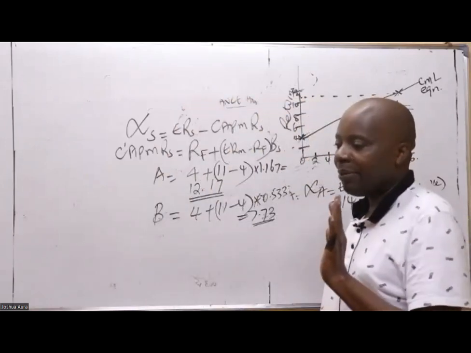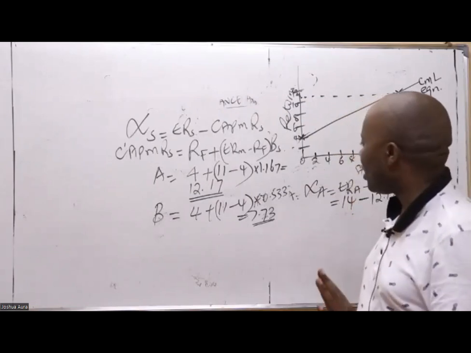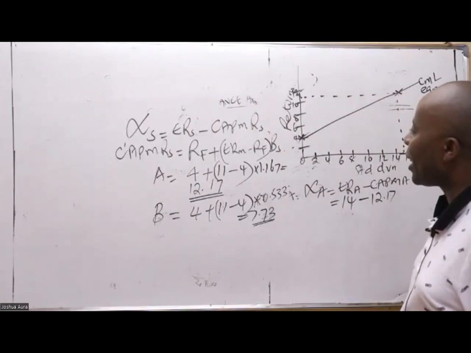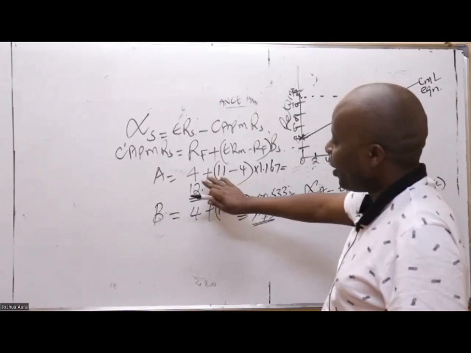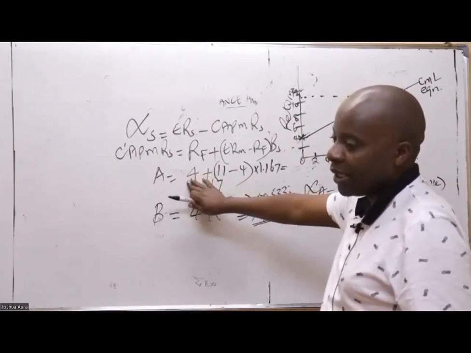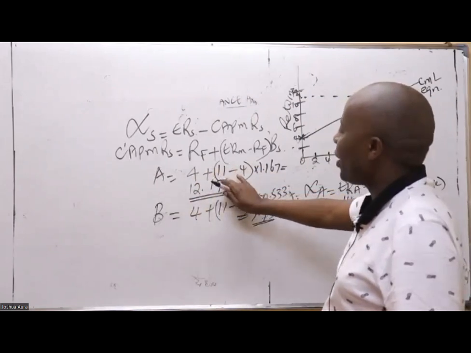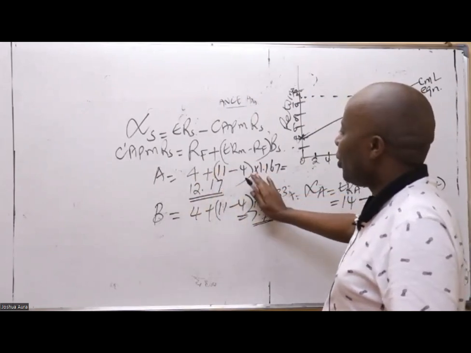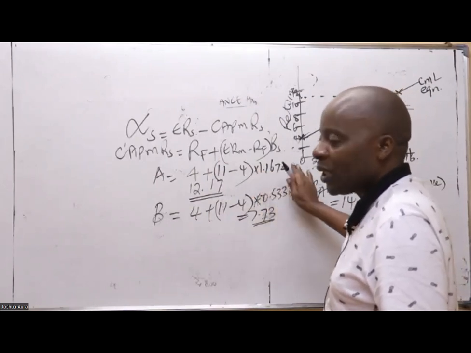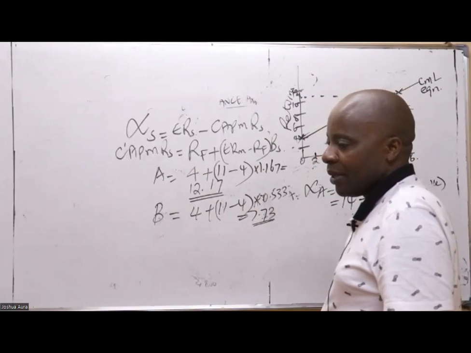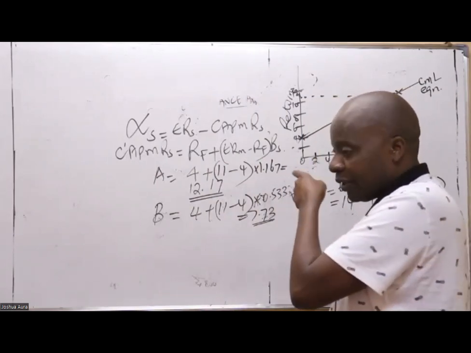Let's go slowly. The CAPM of A, this 12.17, according to Rachel is not right. So please, Rachel, take your calculator slowly. Don't open brackets anywhere. Just say 4 plus, open brackets 11 minus 4, close. Don't say equals. You continue with times 1.167. Then you say equals at the end. Rachel, I'm waiting for you. You'll see that the answer is correct. Most of them cannot be wrong.